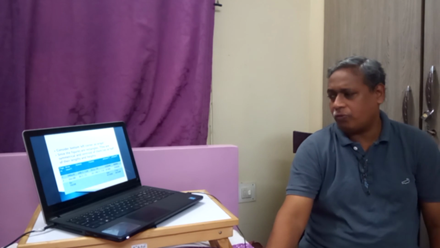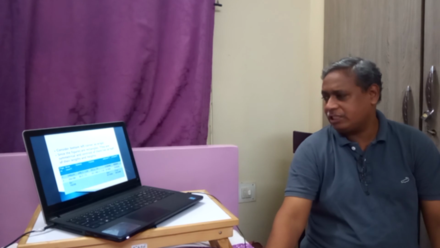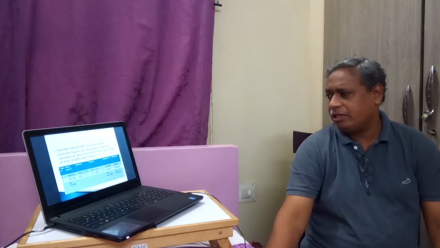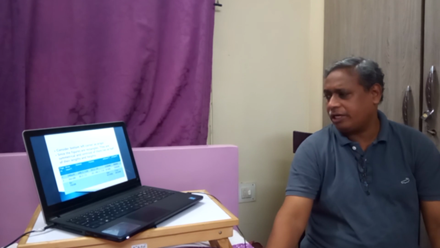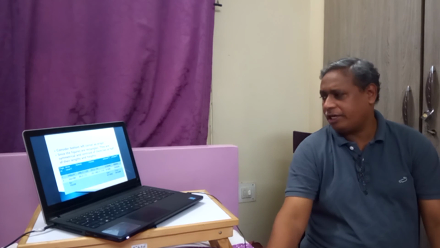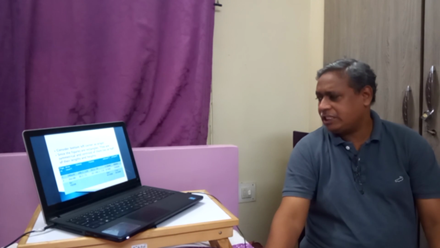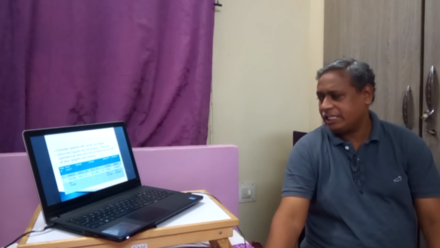In the y direction, we have found the moment of area of the first figure. Similarly, for the second figure, the moment of area is 5400. The distance in the x direction is 15. 5400 into 15, we got 81,000. Similarly, 5400 into 110, we got 594,000. These are AX1 and AX2, that is, the moment of area of the first figure and the moment of area of the second figure.